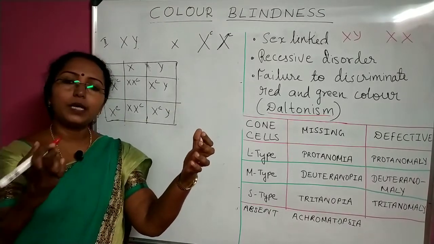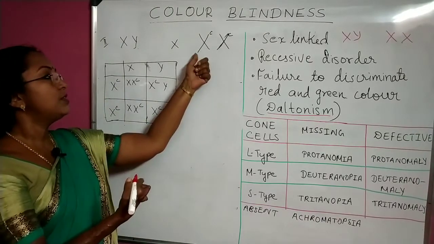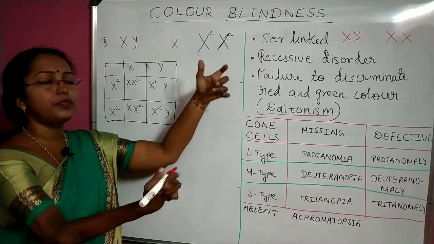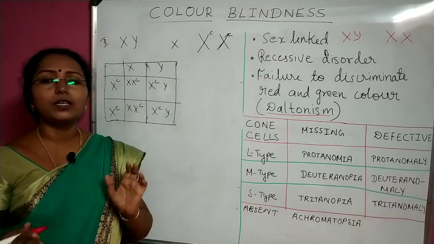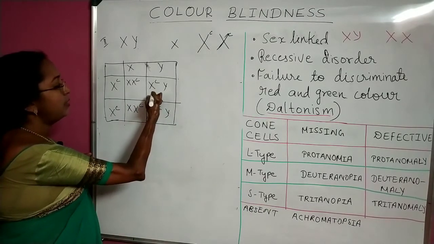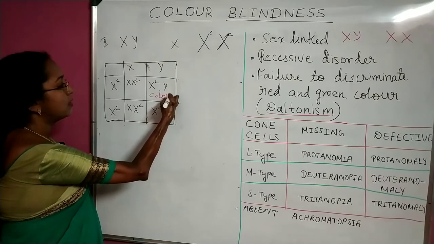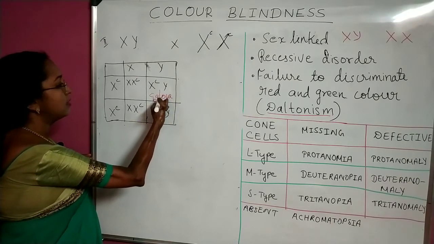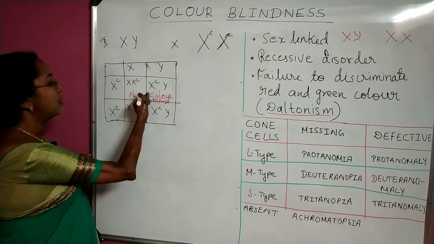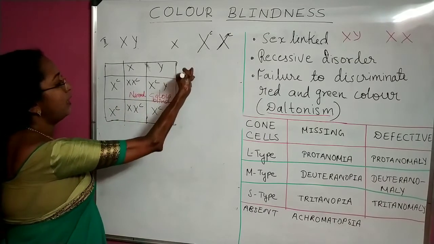The X chromosome is coming from the mother, and the mother is colorblind. If the child gets any one such X chromosome, the child is surely colorblind. So in both cases the males are colorblind, but the females are normal or carriers.